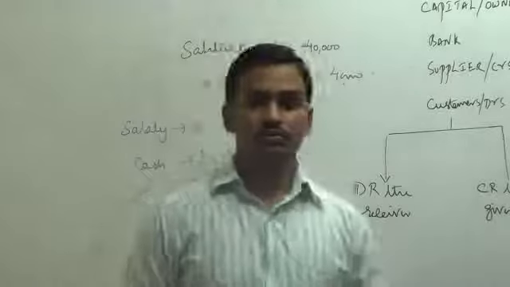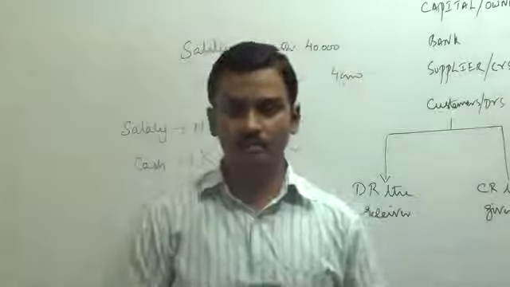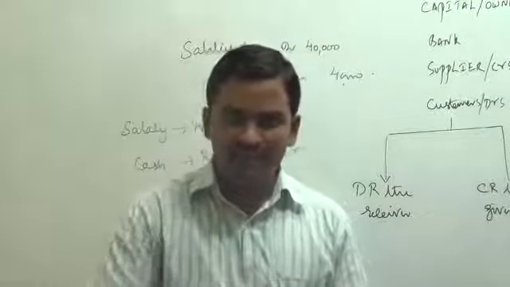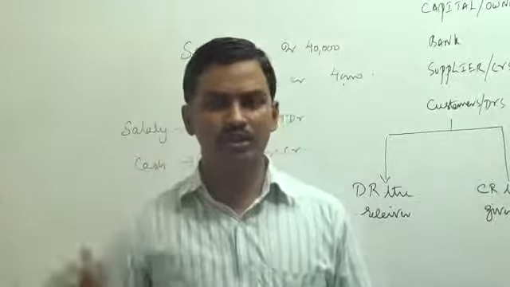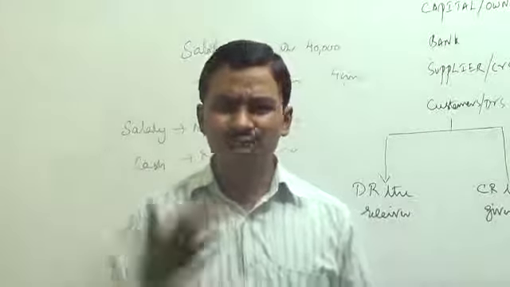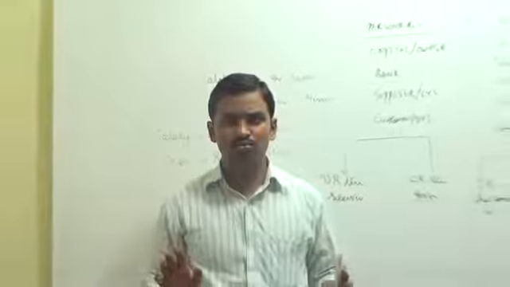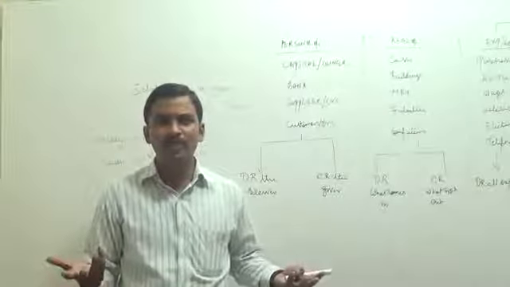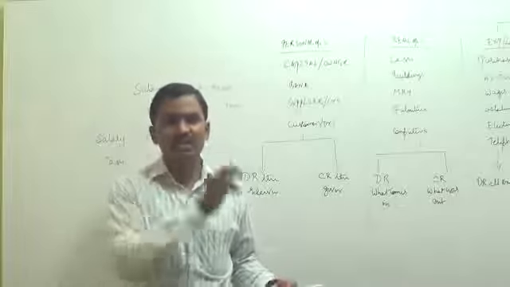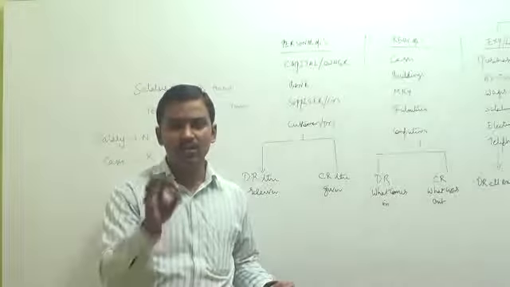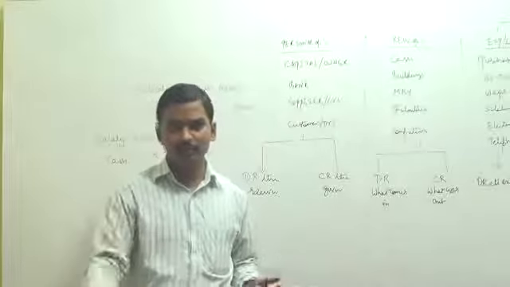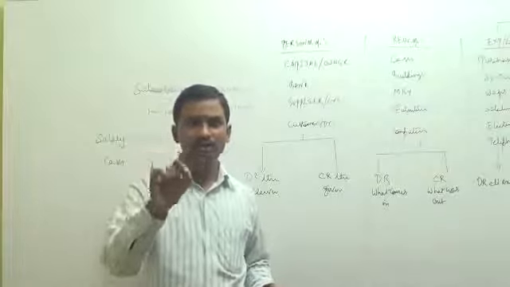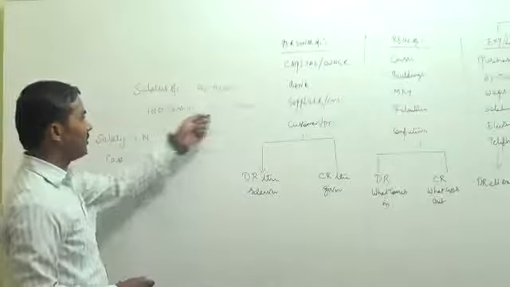Okay. Now, if you want, I'll explain the transaction once again for you. Cash is going out 40,000. Cash is going out, so you can immediately credit it. Real account, going out, credit. Why is the cash going out? Are we getting an asset in return? No. Are we buying goods? No. We are paying cash. Why are we paying cash? We are paying cash for an expense called salary. So that is why salary account has to be debited. As I told you, the accountant will keep on recording the expense throughout the year. He has to record the expense called salary. Salary account will be debited.